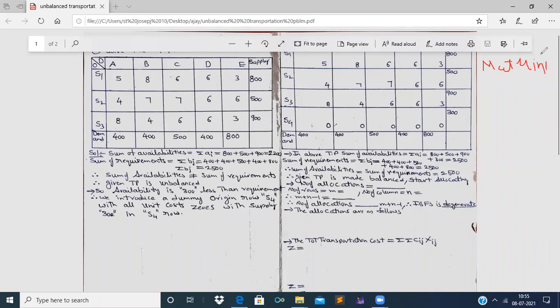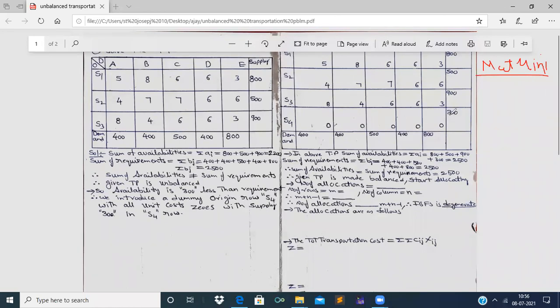For this matrix minima method, we have to search for the least cost cell. That is among these cost cells: 5, 8, 6, 6, 3; 4, 7, 7, 6, 6; 8, 4, 6, 6, 3; and 0, 0, 0, 0, 0. The least cost is 0 and we find 5 zeros here. We can select any 0. That means I select this first 0. Now for this cell, I allocate the least amount, that is demand or supply.